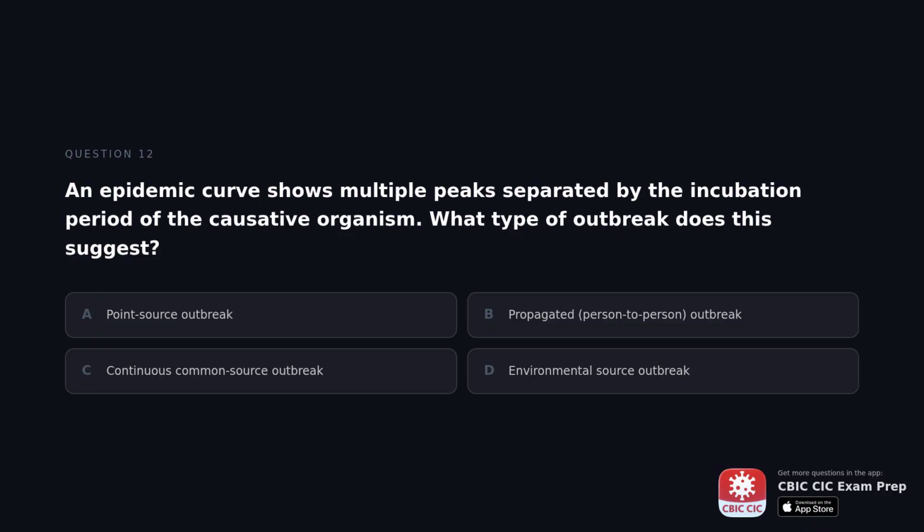An epidemic curve shows multiple peaks separated by the incubation period of the causative organism. What type of outbreak does this suggest? A. Point source outbreak. B. Propagated person-to-person outbreak. C. Continuous common source outbreak. D. Environmental source outbreak.